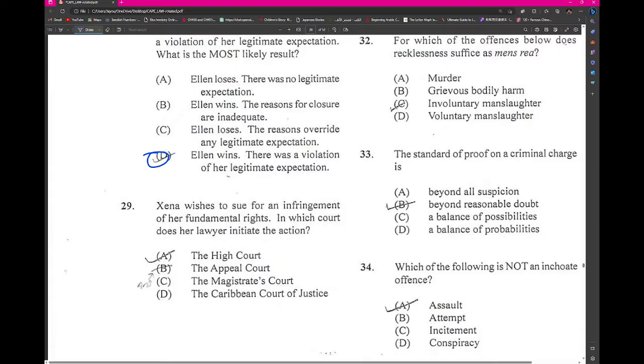Wouldn't this be the appeal court? But these are courts of second instance, so would it be the High Court? Please tell me down in the comment section.